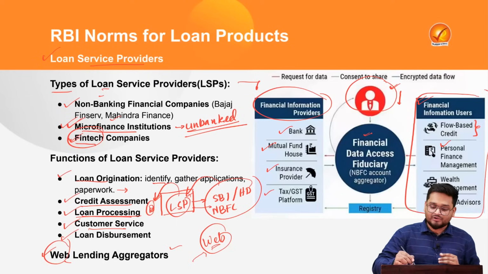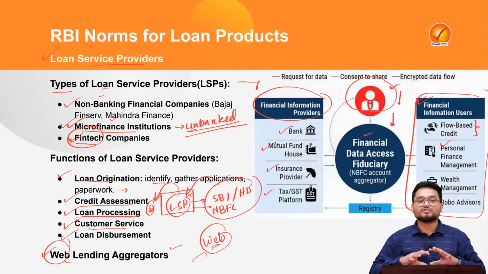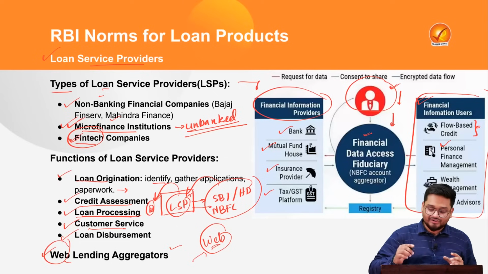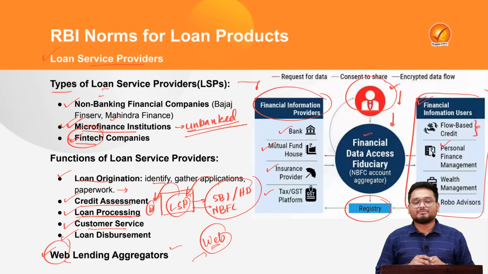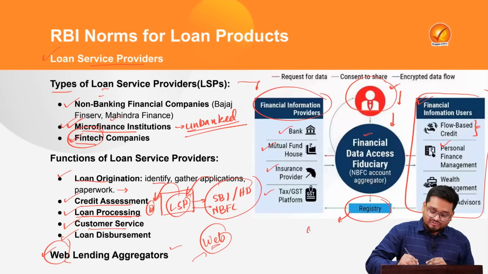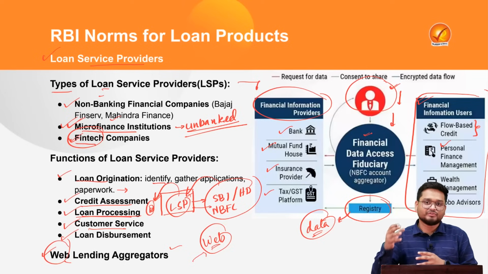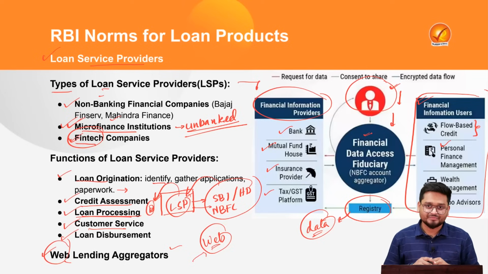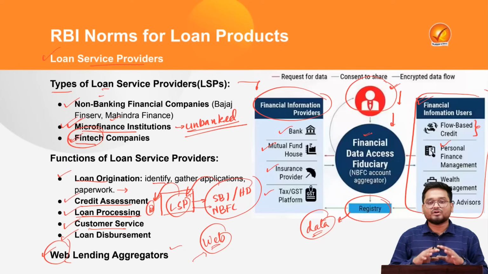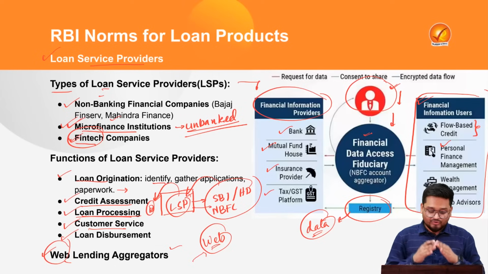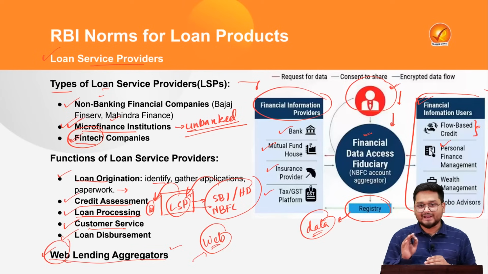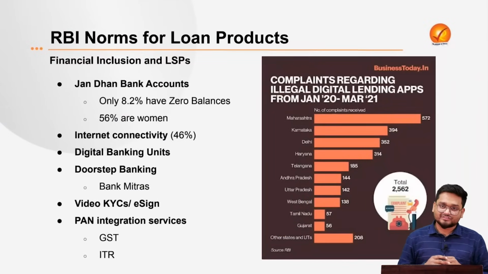So on this particular platform there are so many individuals, and a particular registry also has to be kept. This registry will hold the data of the various borrowers, and this data has to be kept properly protected with various data protection norms too. So these are the various measures which have been taken for the proper functioning of the web lending applications and the aggregators.